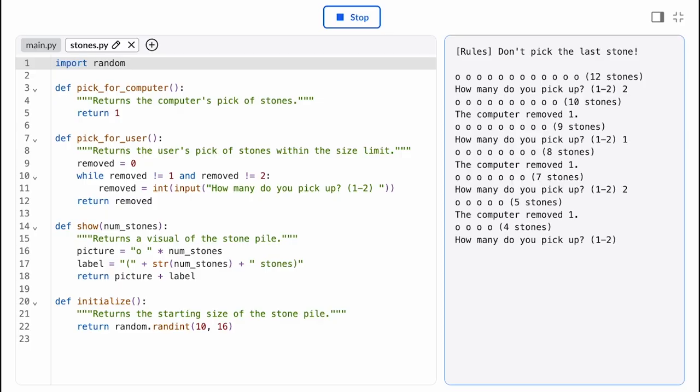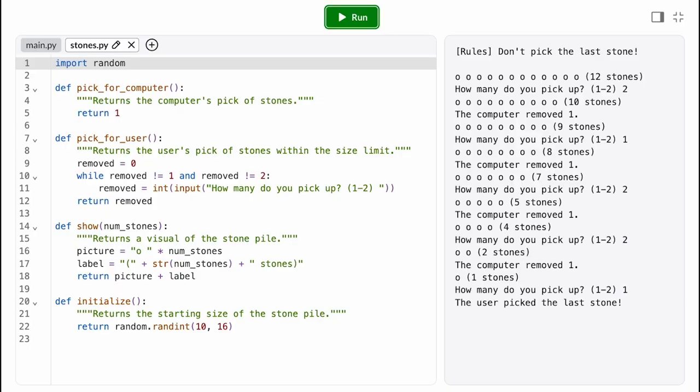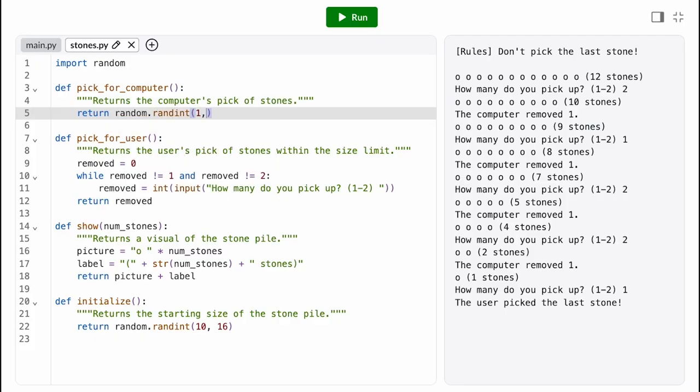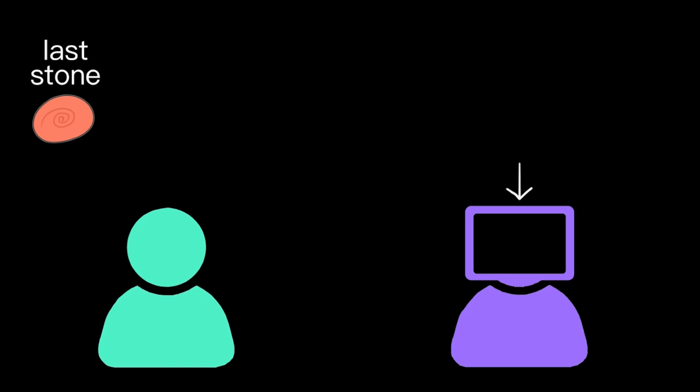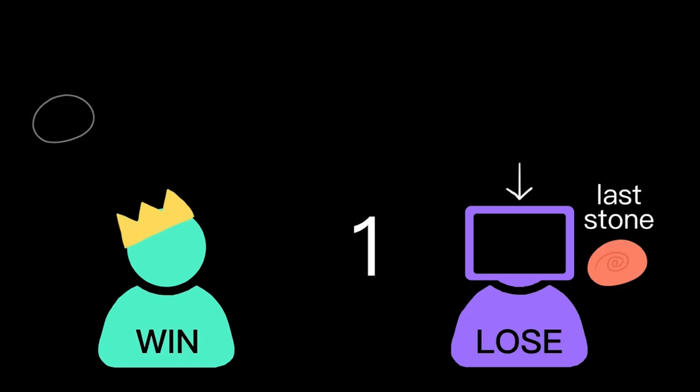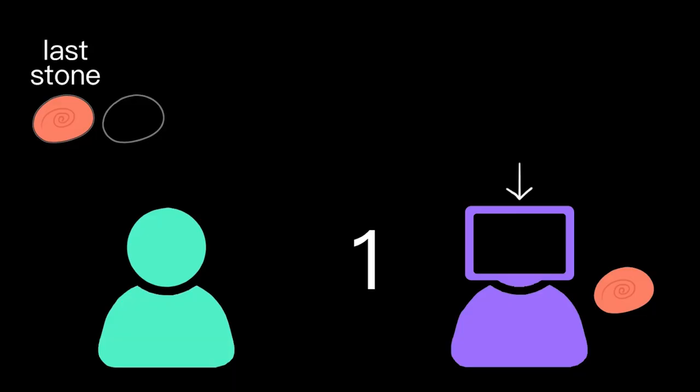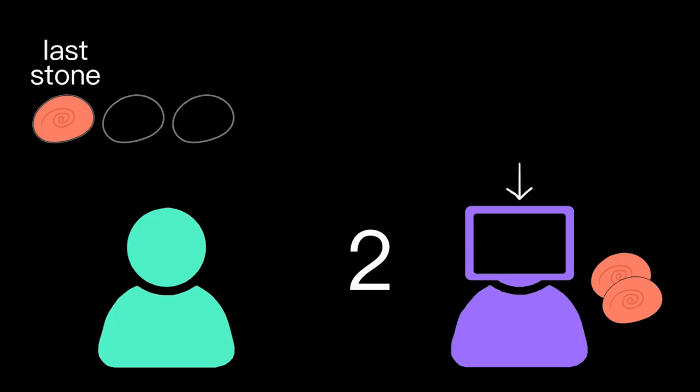That's much better, but it's still not that interesting because it's pretty obvious that the computer is always picking one stone. At the very least, it can randomly return 1 or 2. But we want to make it a bit smarter than that, so it should take the number of remaining stones into account. If there's 1 stone remaining, then the computer has no choice but to pick 1. If there are 2 stones remaining, its best option is to pick 1 stone, so it leaves the opponent with the last stone. Similarly, if there are 3 stones, it should pick 2. But what if there are 4 stones?